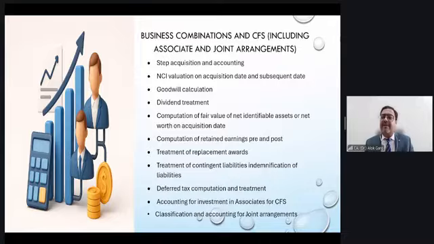Computation of fair value of the net identifiable assets or net worth on the acquisition date, very, very important. What is important here? Let me tell you. This is a standard which talks about fair value of everything: fair value of consideration, fair value of net identifiable assets, and even fair value of NCI as well. When you fair value your net identifiable assets, which includes your assets as well as liabilities, total assets minus total liabilities is equal to the net identifiable assets acquired in the business transaction. So first of all, you have to keep your assets and liabilities at fair value, right?